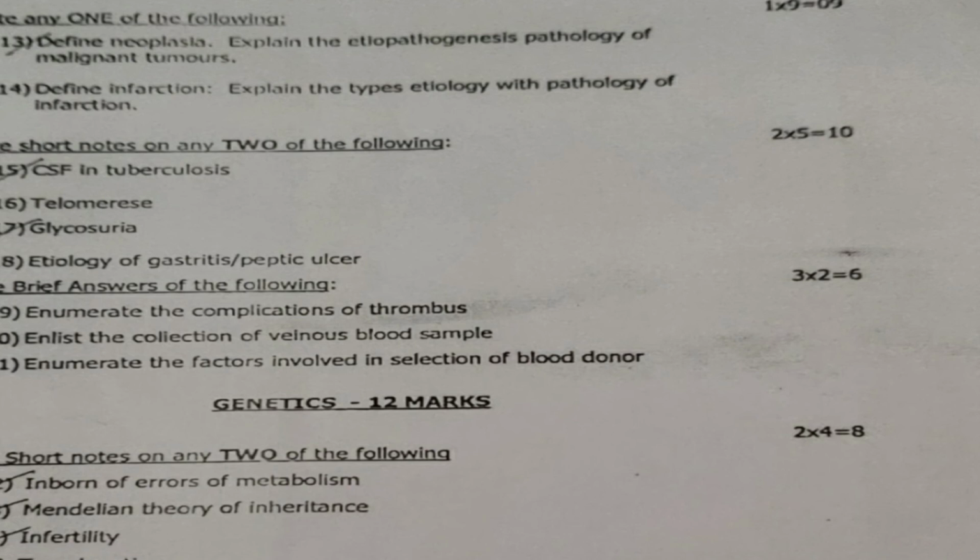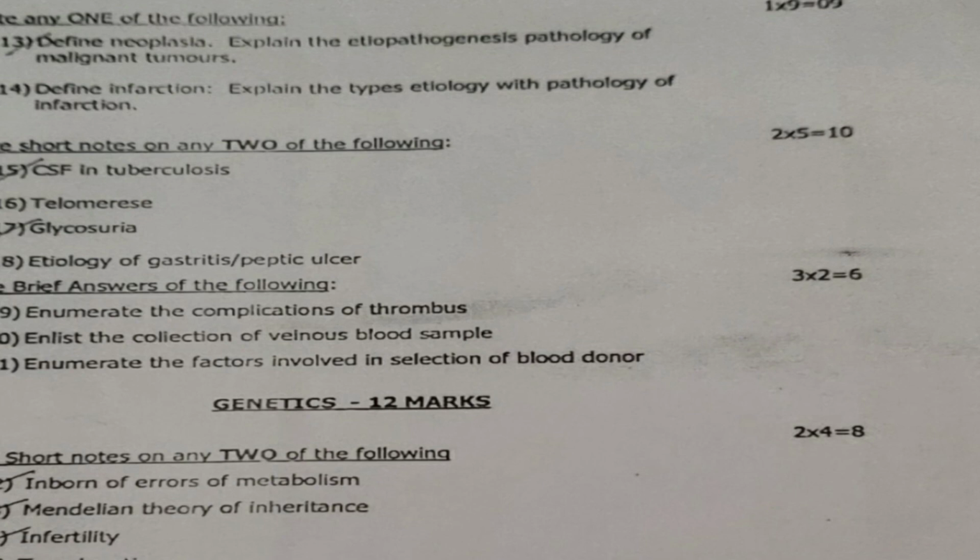So 15th question is CSF in tuberculosis. 16th question, telomerase. 17th question, glycosuria. 18th question, etiology of gastritis or peptic ulcer. So you will be given 4 five-mark questions. Out of these 4 five-mark questions, you have to select 2. So 2 into 5 is equal to 10 marks.